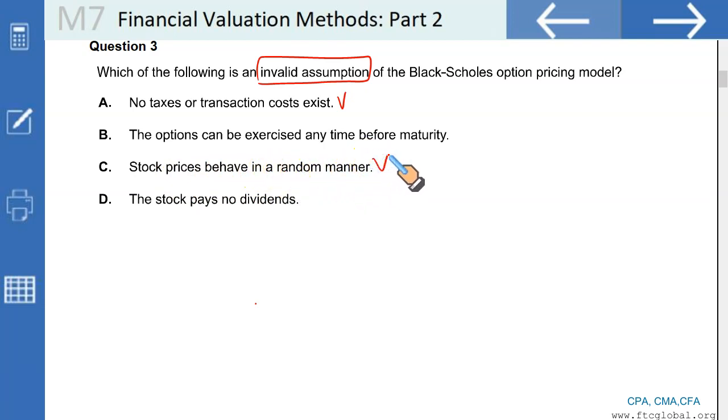We discussed those assumptions. The stock pays no dividend. Yes, that's true. The options can be exercised anytime before maturity. Wrong. The option that can be exercised anytime before maturity is called the American option, and Black-Scholes only uses the European option. This is the invalid assumption, hence our right answer.